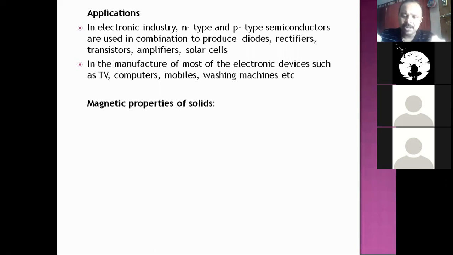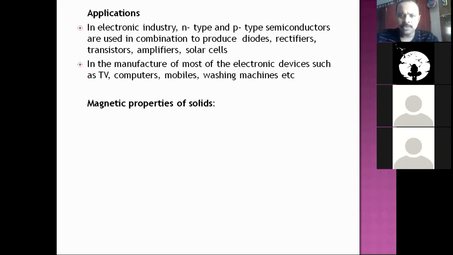Electron is a charged particle which is revolving around the nucleus and also spinning on its own axis. So there are two types of motion for an electron in an atom: one is revolving around the nucleus, and the other is spinning, rotation on its own axis.